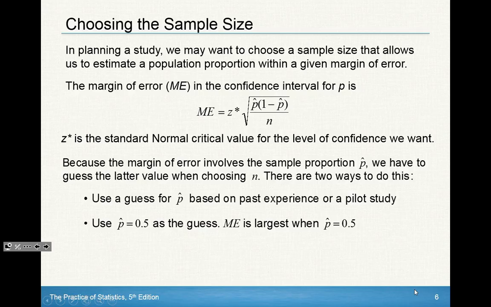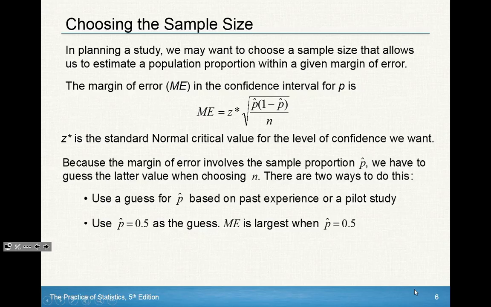Sometimes they're going to give us a problem where they say, we want the margin of error to be no more than 3%. So what sample size do I need to keep my margin of error at 3% or less? Sometimes you're not going to know a sample proportion at all. You'll just be solving for the sample size. You don't know a proportion. What do you do?